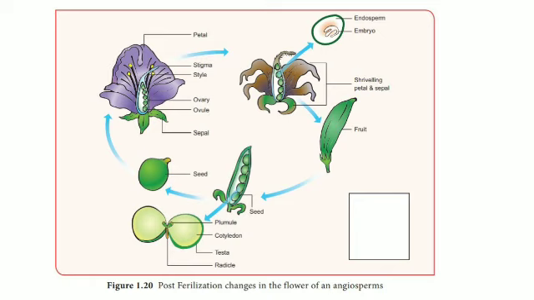Stigma and style also fall off, leaving the ovary on the receptacle. The zygote inside the ovary gets its food from the ovule and grows by cell division to form an embryo. Parts of the ovule develop into seed covering or seed coat.